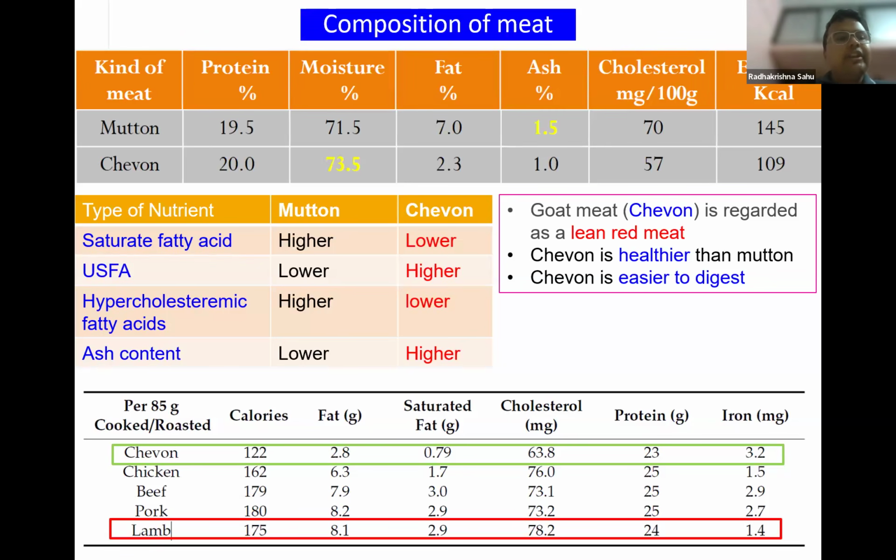Chevon has a lower amount of saturated fatty acids along with a higher content of unsaturated fatty acids, both of which are desirable. Also, it has a lower amount of hypercholesterolemic fatty acids, those fatty acids which are responsible for increasing the cholesterol content. It also has a relatively higher content of ash, which may be due to a higher amount of essential minerals present in the meat.